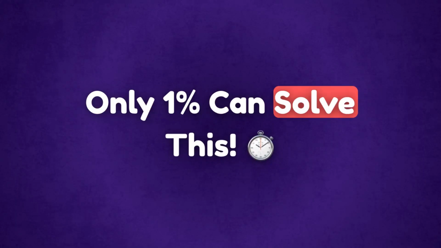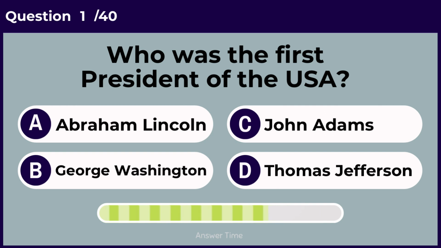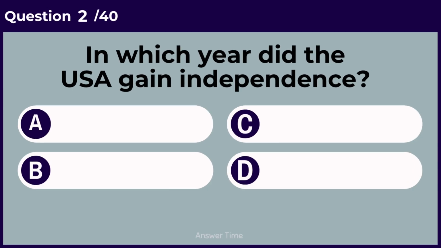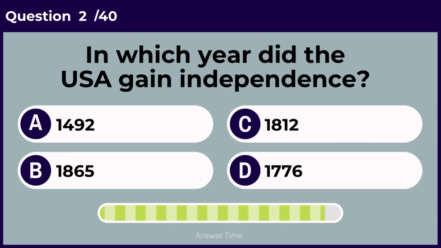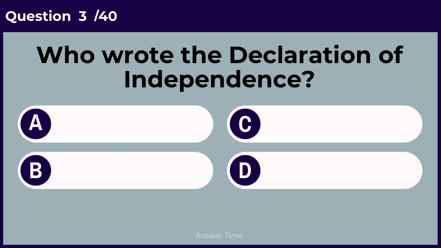Only 1% can solve this. Who was the first president of the USA? George Washington. In which year did the USA gain independence? 1776. Who wrote the Declaration of Independence?